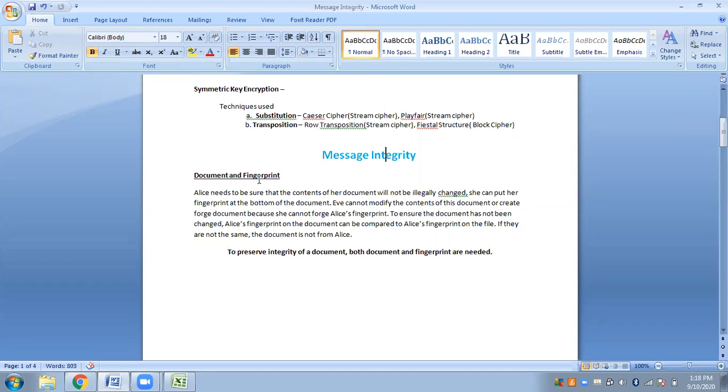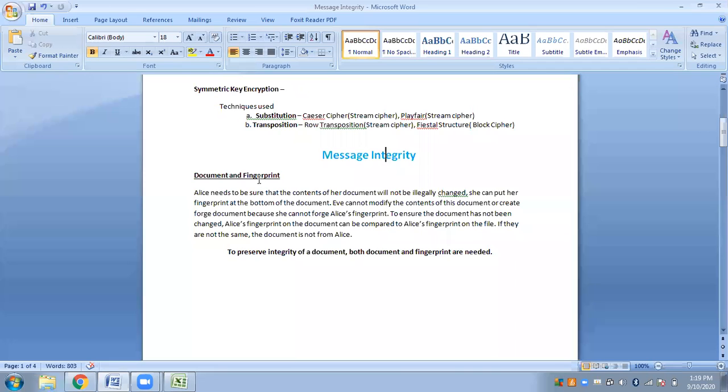So if I have received a document with somebody's fingerprint, and I am the intruder sitting midway in the transmission process, and I have accessed that document, now if I am to modify the contents of that document, I have to replace the fingerprint. Now who will do the replacement? I won't be able to do the replacement. Do you understand?